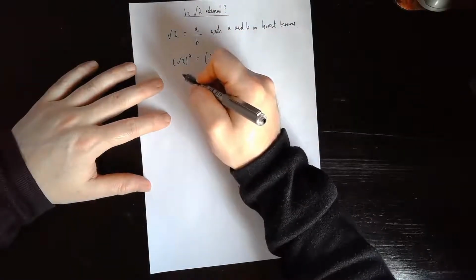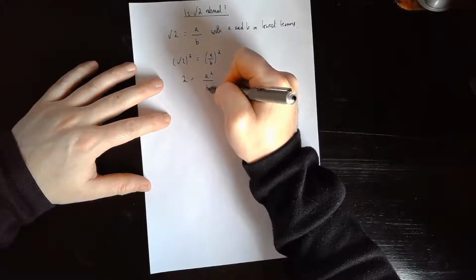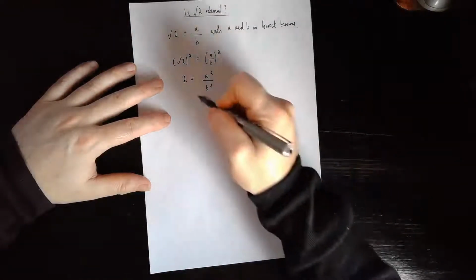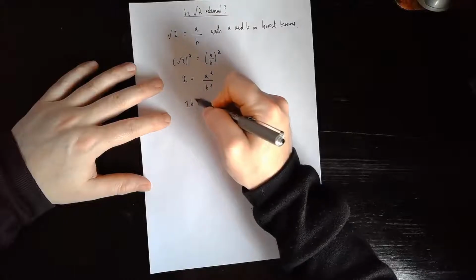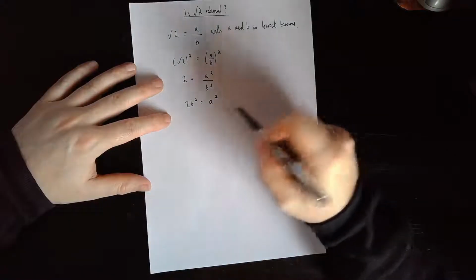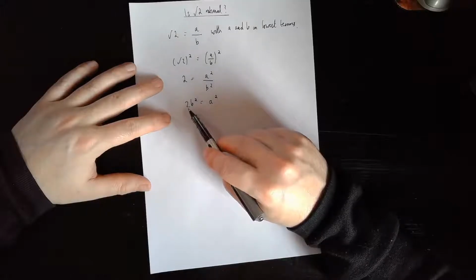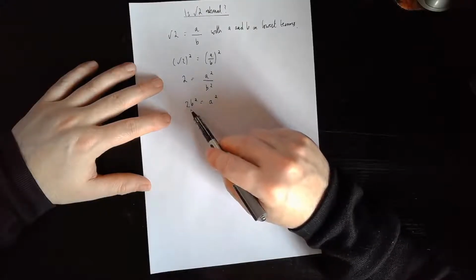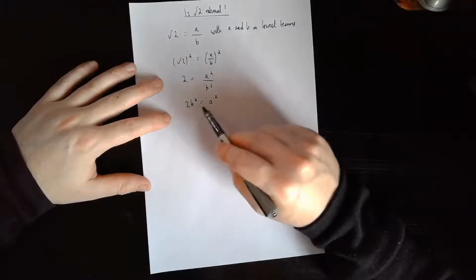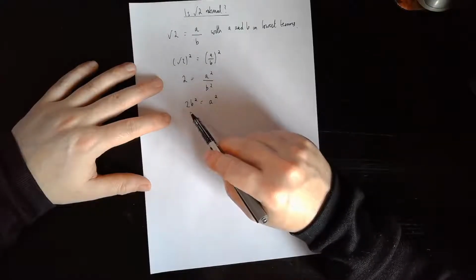The square of the square root of 2 is 2, and you get a squared over b squared on the right hand side. So if we multiply through by b squared, we get 2b squared equals a squared. Since b is just a number, two lots of b squared will be even. A squared is equal to that, so now, if the square of a is even, a must be even.